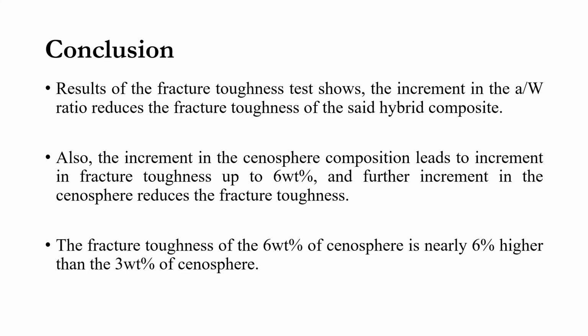Conclusion. Result of the fracture toughness test shows that increment in a by W ratio reduces the fracture toughness of the composite. Increment in the Cenosphere composition leads to increment in fracture toughness up to 6% and further increment leads to decrease in fracture toughness values. The fracture toughness of the 6% of Cenosphere is nearly 6% higher than the 3% of Cenosphere.